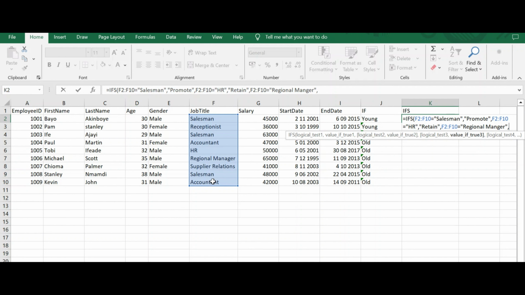So what should it do for regional manager? We will tell it Christmas hamper, as it is Christmas season, tell it to buy the regional manager a Christmas hamper.